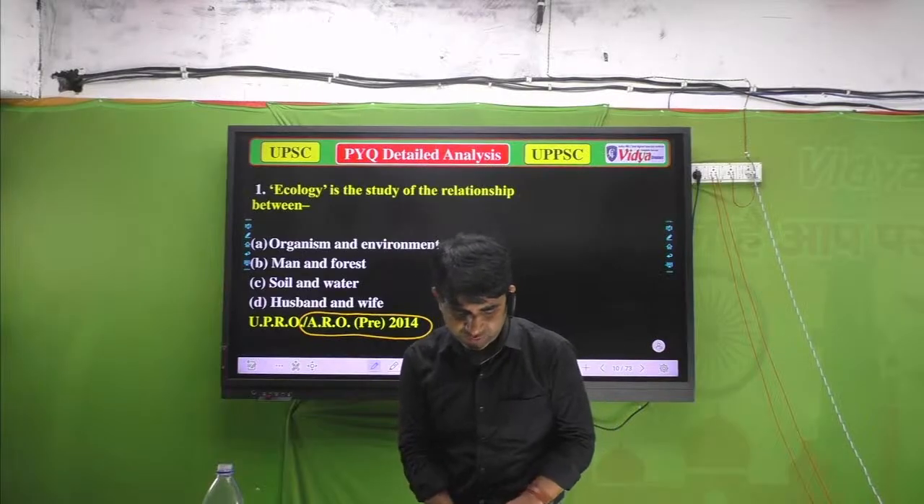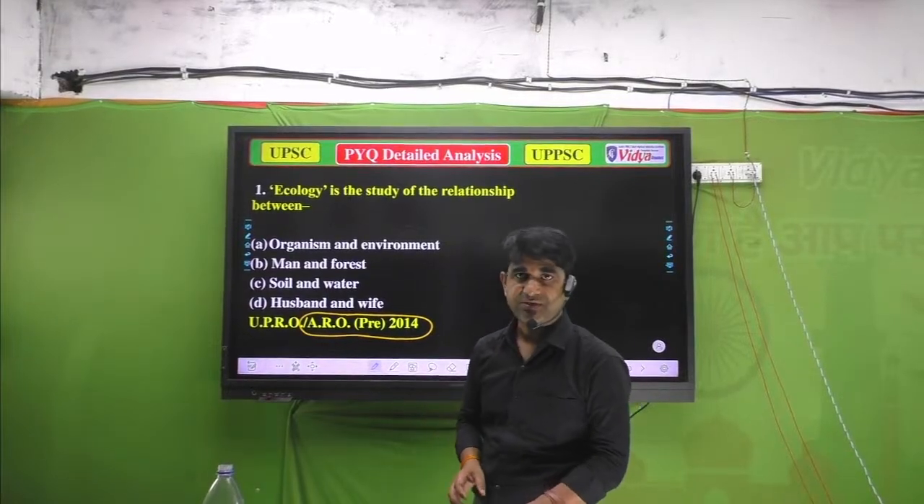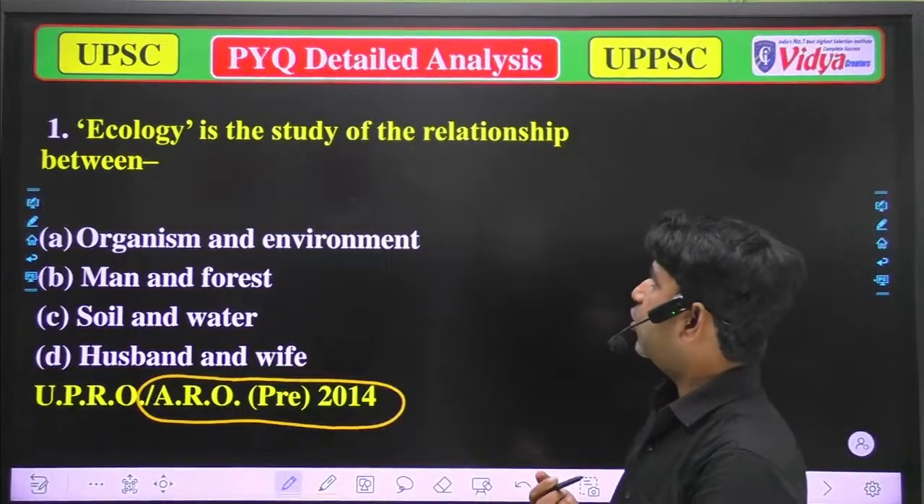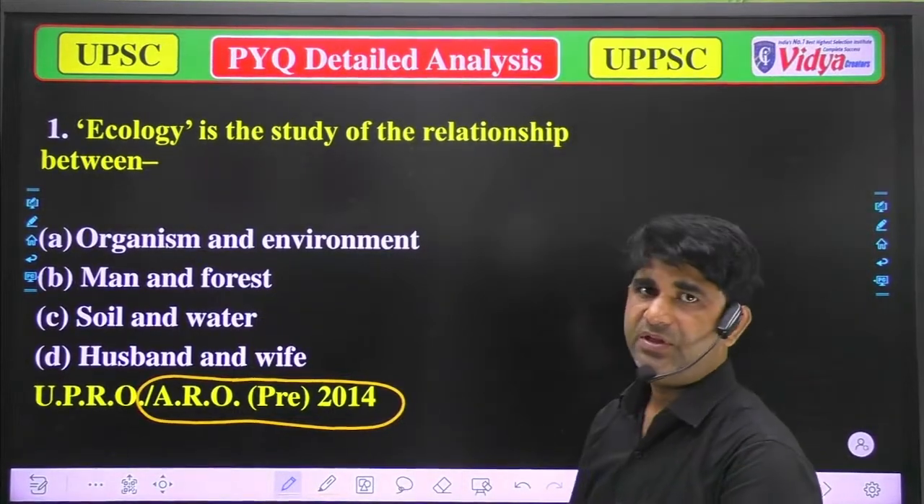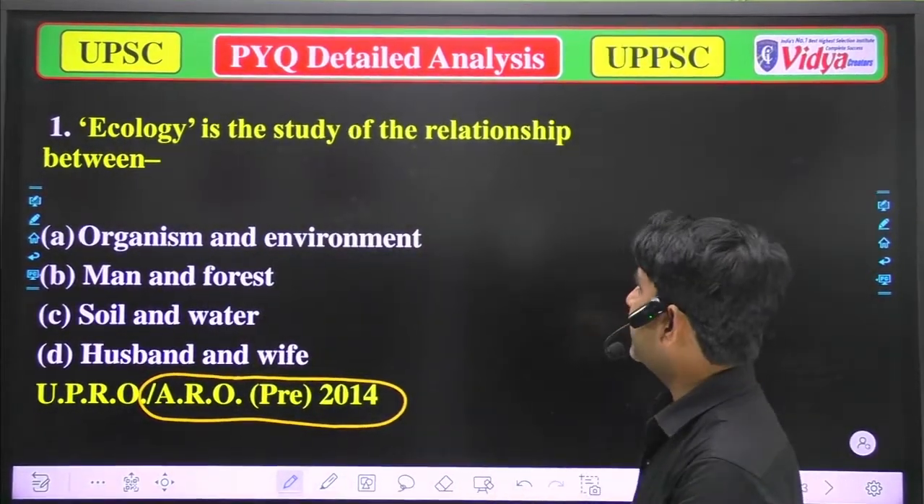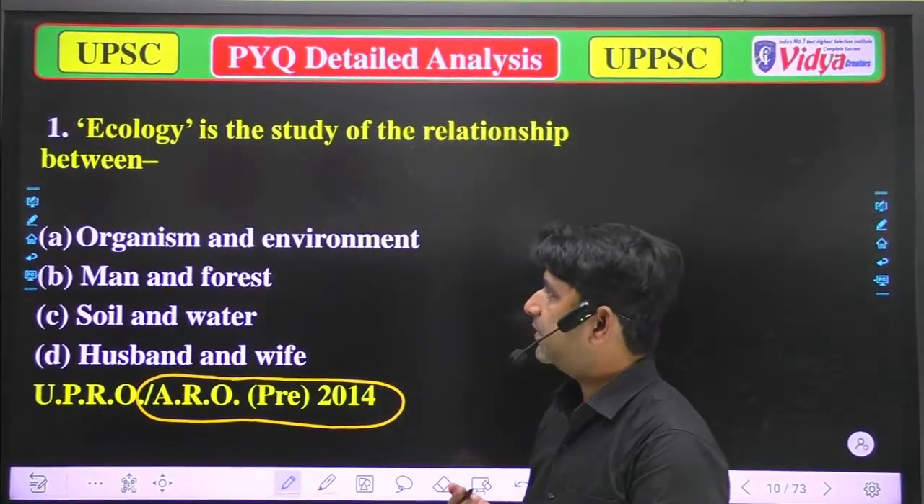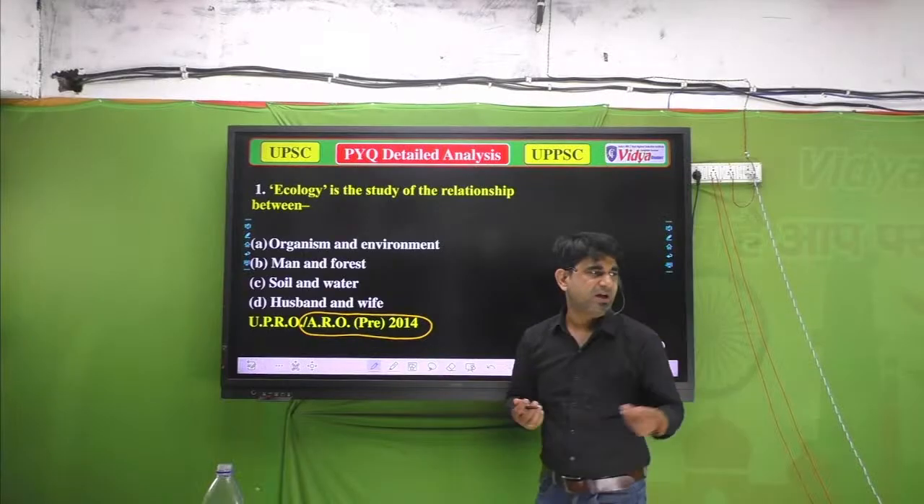Okay. Anyone who is live, please try to solve this question. Which of the following is correct? Ecology is the study of relationship between A, organism and environment, B, man and forest, C, soil and water, and D, husband and wife.